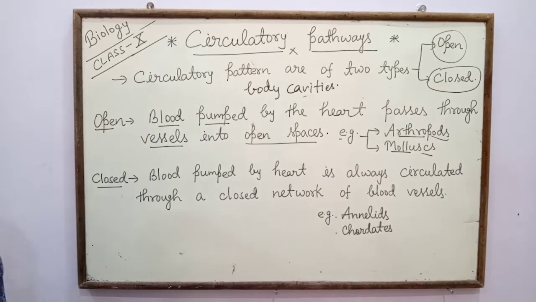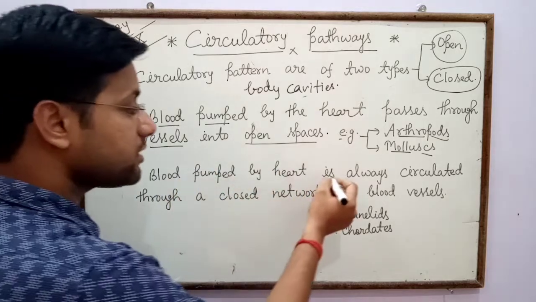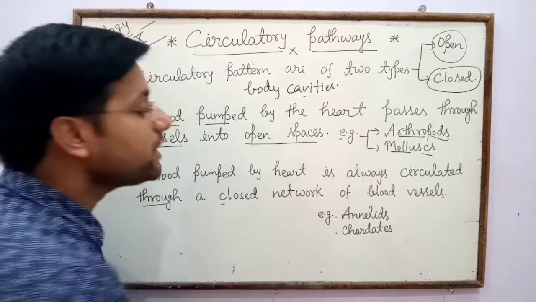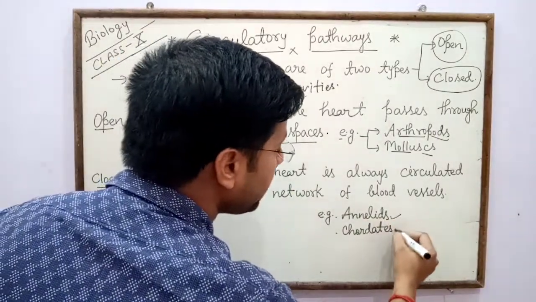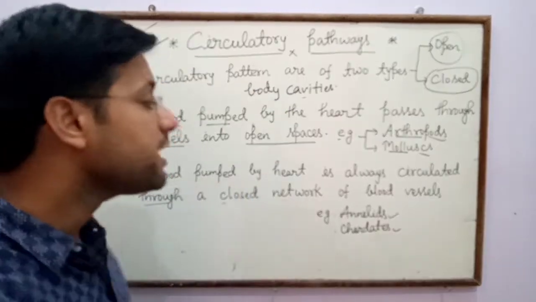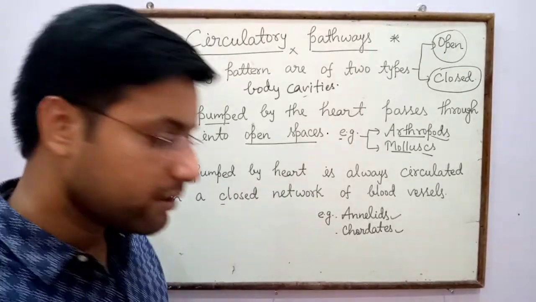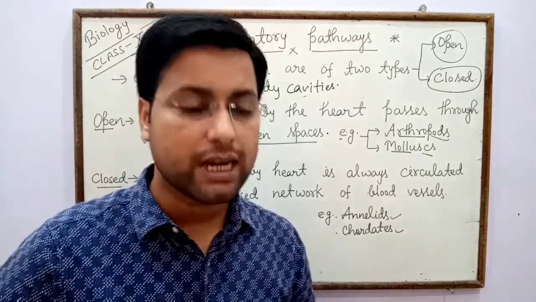In case of closed circulatory system, blood pumped by the heart is always circulated through a closed network of blood vessels, especially in annelids and chordates. So in annelids and chordates, blood vessels are responsible for conduction of blood from the heart to the body parts.